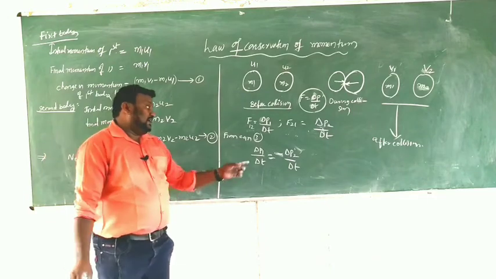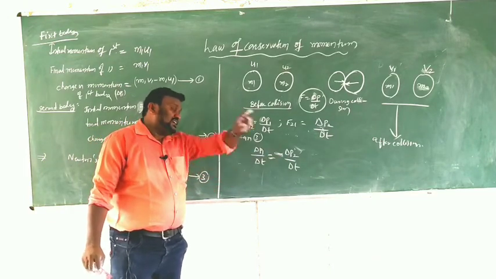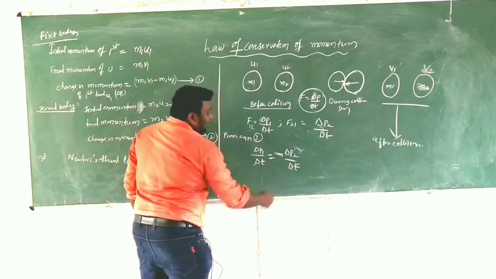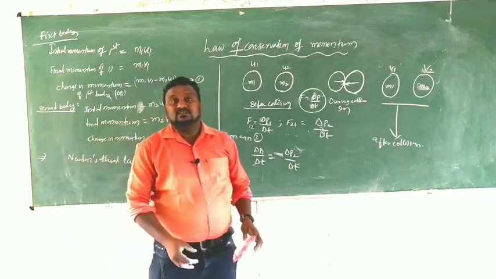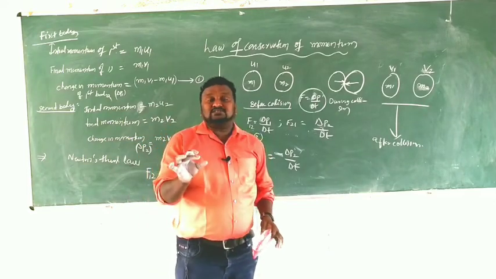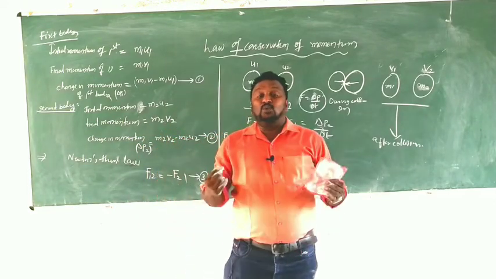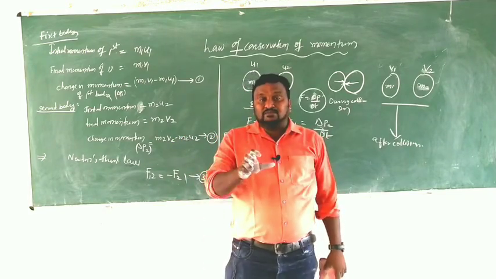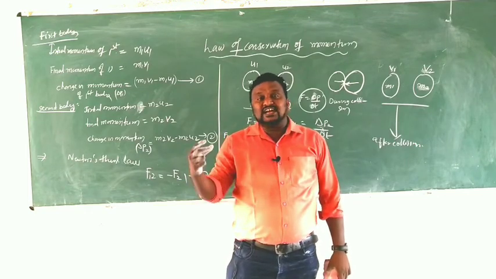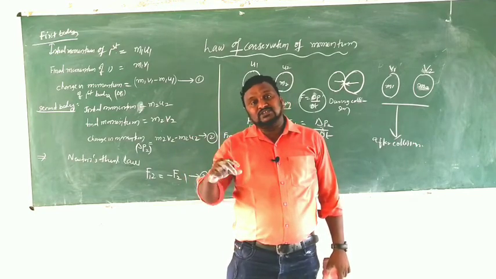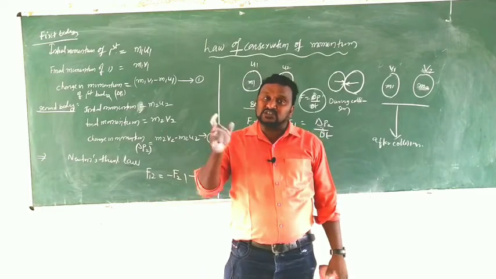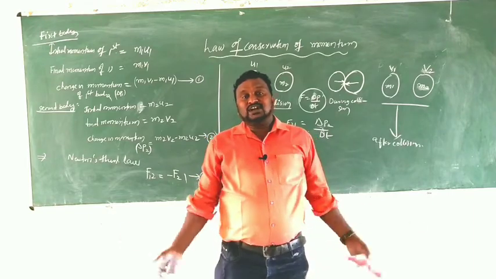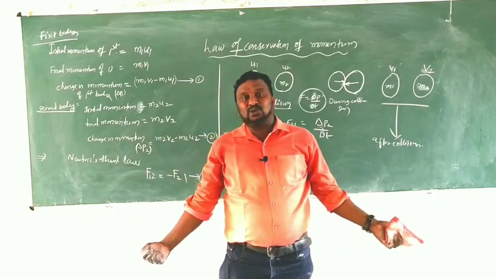Clear? Delta P1 by delta T is equal to minus delta P2 by delta T. So in this case, delta T cancels. Why? Because during the collision, within the same time only, one body collides with the other. You can observe this in an accident of a car and a lorry. The car applies a force on the lorry, and the lorry also applies a force on the car. That is at the same time only. That is the accident, both collide at a time.